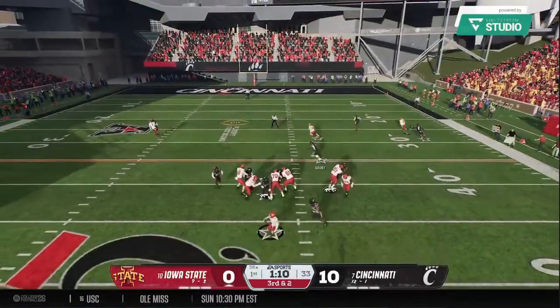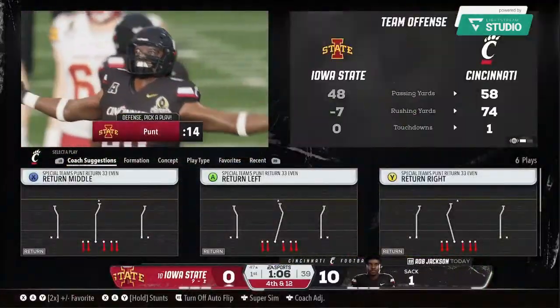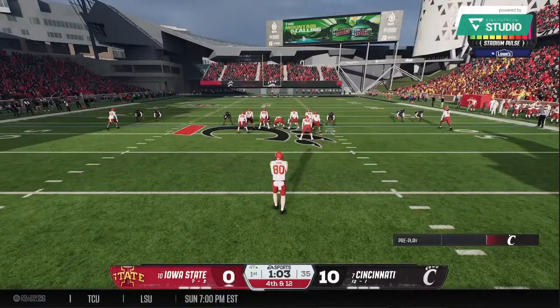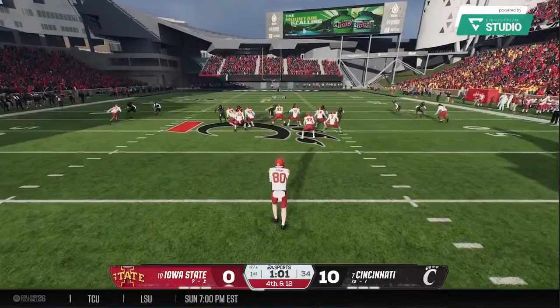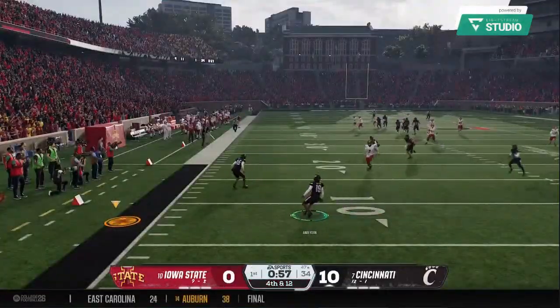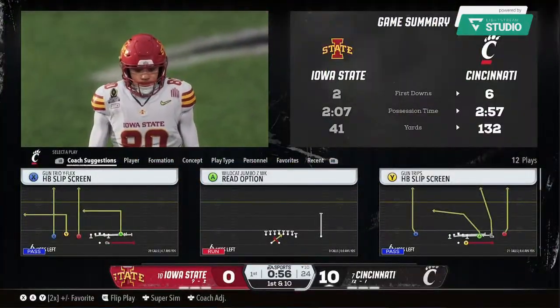Looking to pick up the 1st down through the air. Oh, down he goes. It's a sack. The Cyclones bring their punt team onto the field, looking to kick it away for the 2nd time. The punt goes out of bounds. Looks like they'll spot it near the 10.